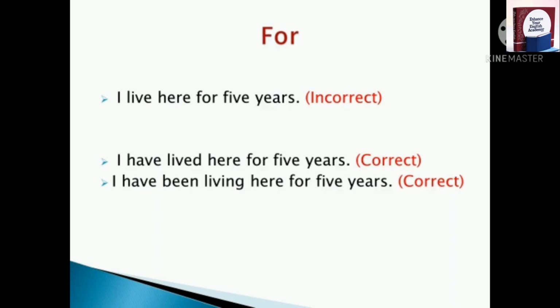We use for with present perfect tense and present perfect continuous tense. Thus, I live here for 5 years is not correct, because it's a simple present tense. I can say, I have lived here for 5 years, which is present perfect tense, or I can say, I have been living here for 5 years, which is present perfect continuous tense. Please watch my previous video, since versus for, to get total information about for.